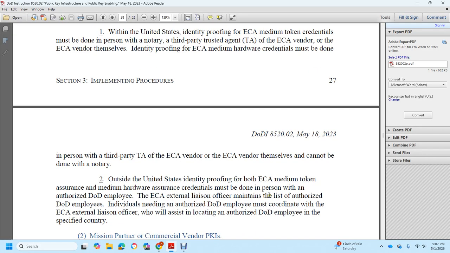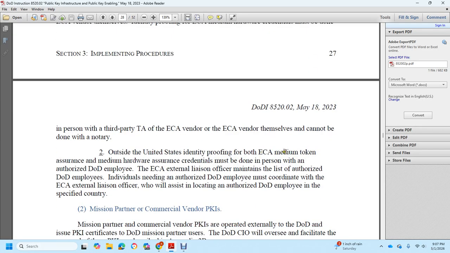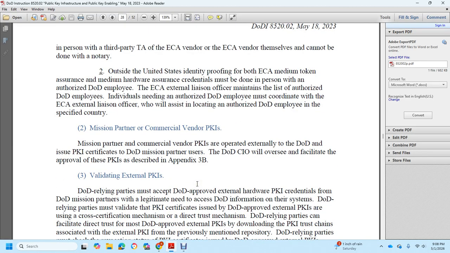Outside of the United States, identifying with the notary and identifying proof of the External Security Authority medium token insured with a medium hardware assured with the credentials must be done with the person with the authorized DoD employee. External Security Authority, external liaison officer to maintain the list of authorized DoD employees. Individuals needed with the DoD employee must coordinate with the External Security Authority external liaison officer to assist locating authorized DoD employee in a specified country.